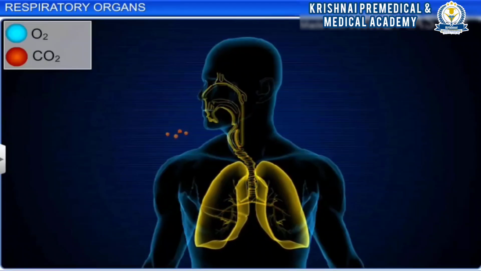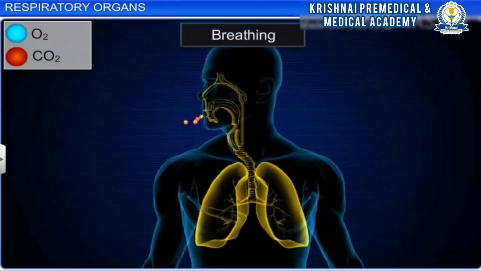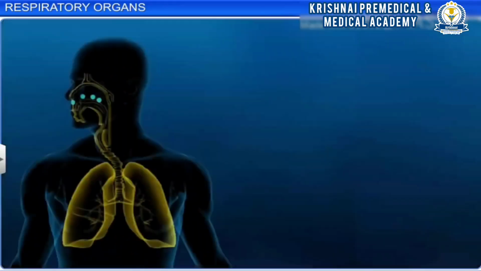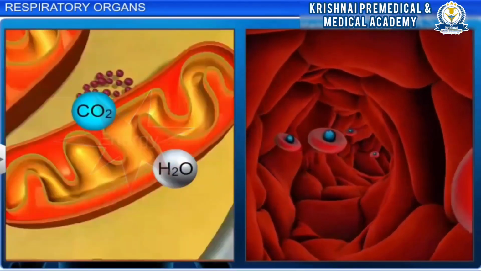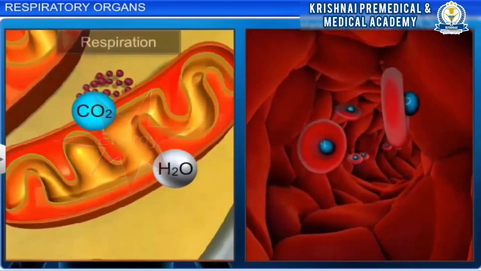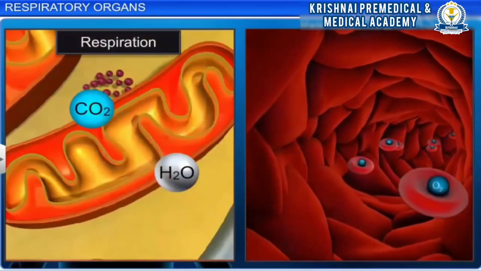living organisms inhale oxygen and exhale carbon dioxide. This process of inhaling and exhaling is called breathing. A process of breathing accompanied by the breakdown of foods to produce energy is called respiration.